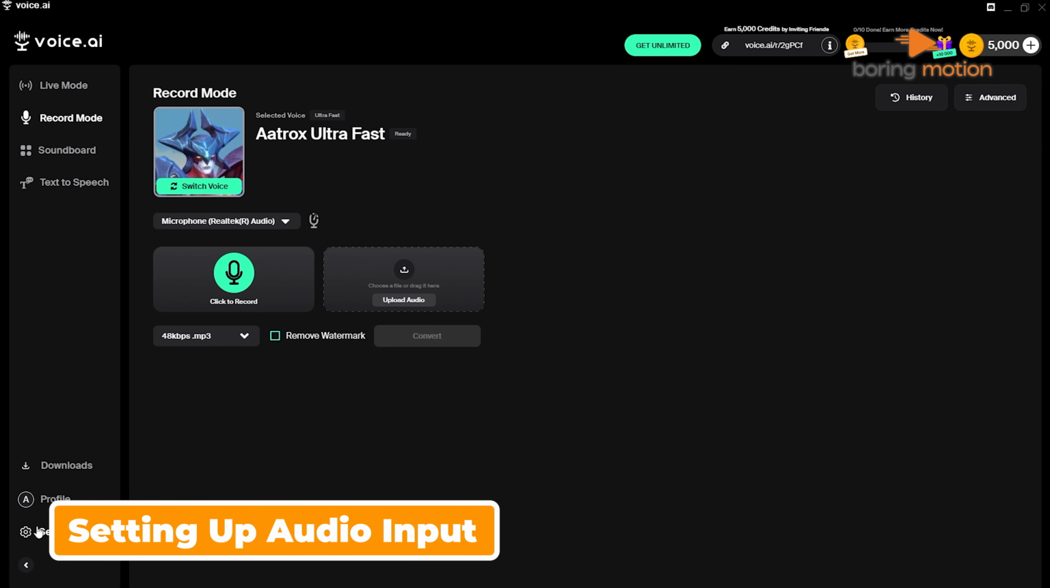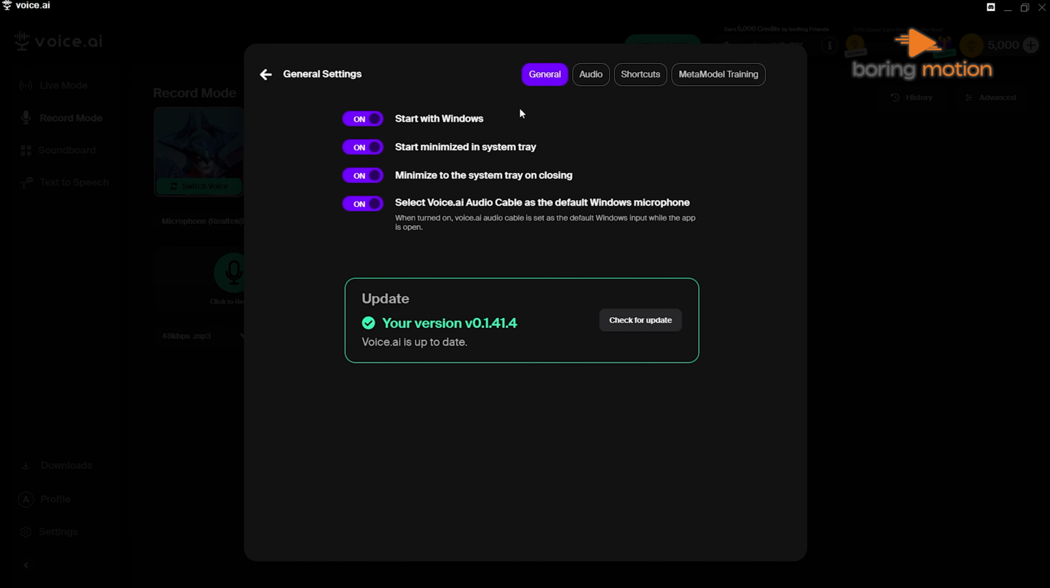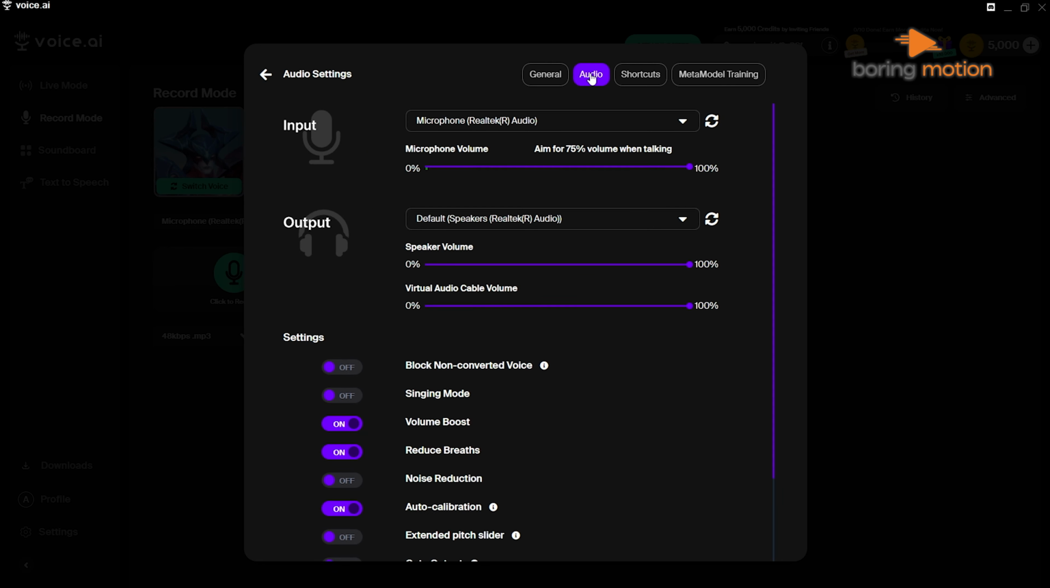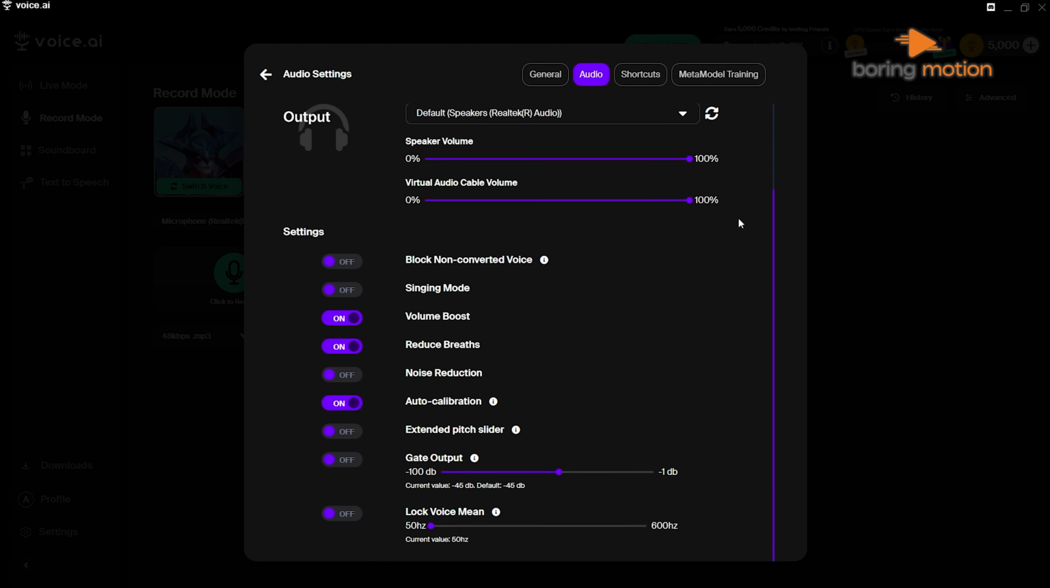Before you can start transforming your voice, you need to configure your audio input settings. This means selecting the microphone you'll be using. If you're using a USB microphone, a headset mic, or an audio interface, make sure to set it as the default input device in the AI tool's settings. This ensures that the software picks up your voice correctly and applies the transformation in real time.